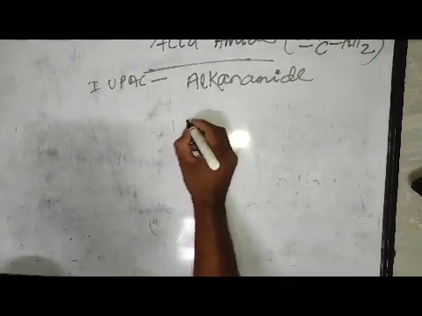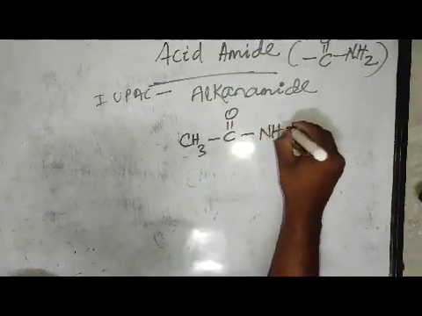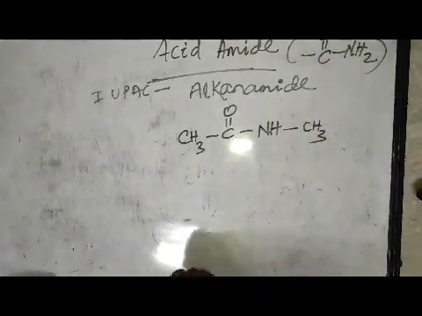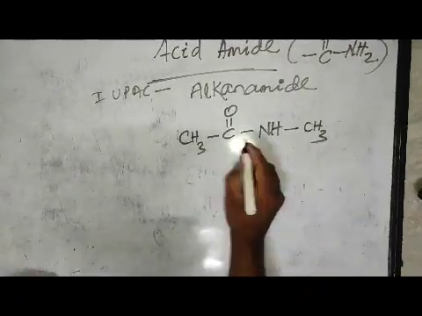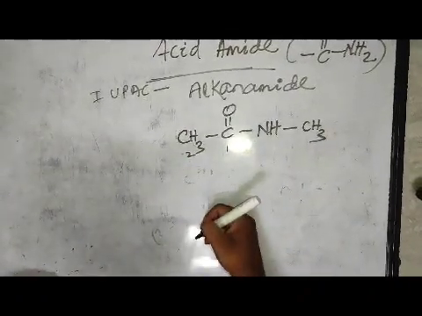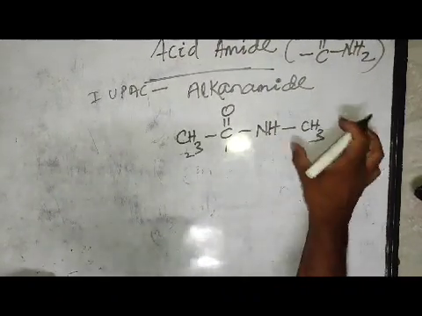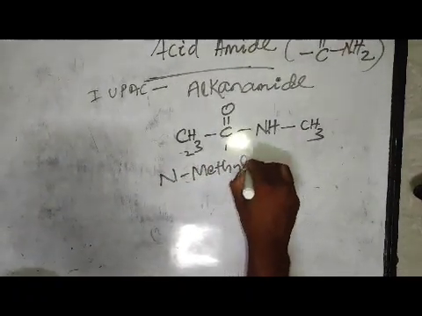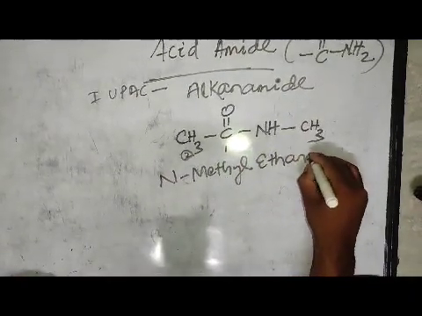Suppose we take the numbering. It is CH3-C(=O)-NH2, but here the nitrogen is bonded with another CH3. So this CH3 is bonded with this nitrogen atom, that's why it is an N substituent. It is one carbon atom, two carbon atom. The N substituent means a methyl group is bonded with the nitrogen. So it is N-methyl. One carbon atom and two carbon atom are present, so its name is N-methylethanamide.